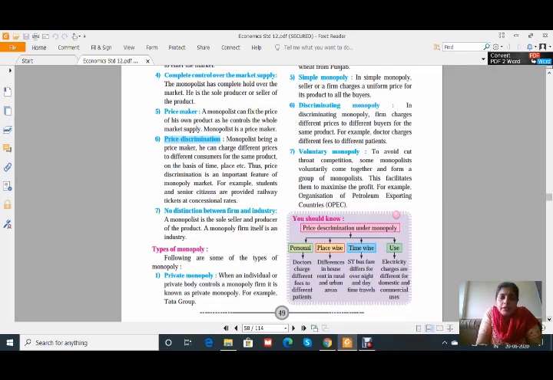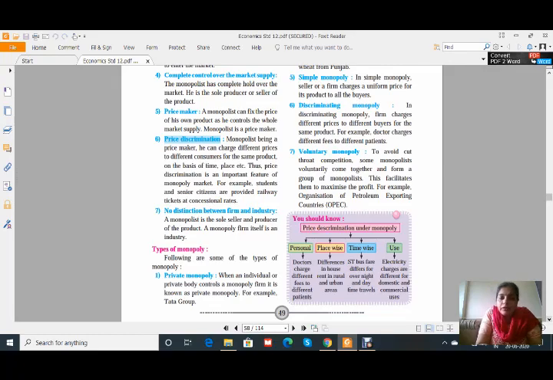Students and senior citizens are provided railway tickets at concessional rates. Yes, this is one of the good examples given here. For railway tickets, as the monopoly is with the railway only, they can charge different ticket rates to different people for different age criteria, because they have the monopoly.